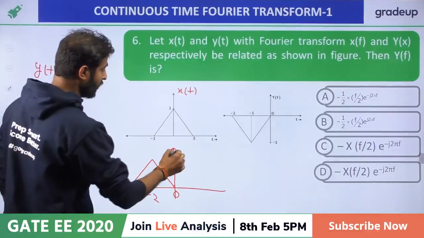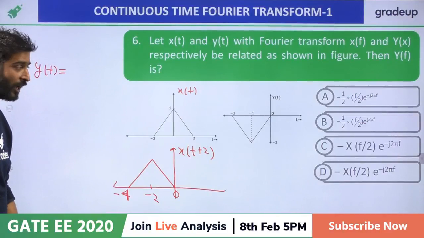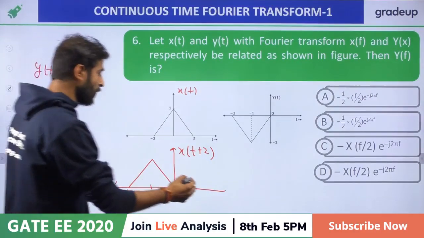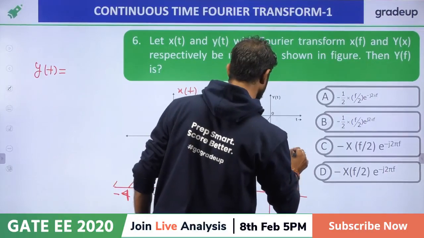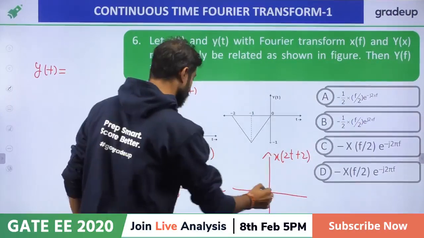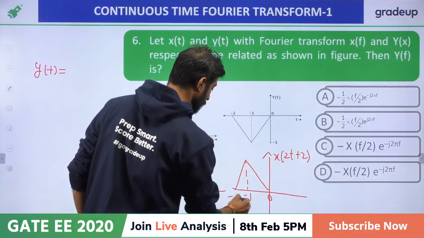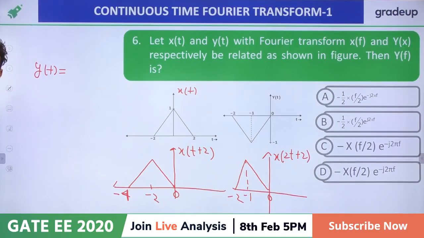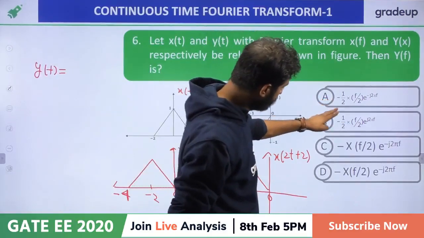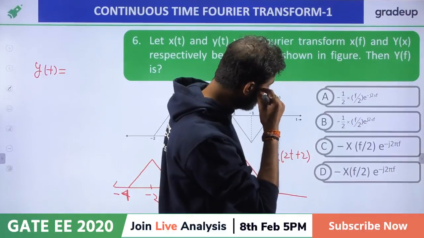If we shift, it is x of t plus 2. Everybody, are you getting my point? And now we are compressing, so in place of t put 2t. Then it will become like this, minus 1, 0 and minus 2. And the negative sign we have to add, right? Options D and A are the same, I think. Yes, both are the same.